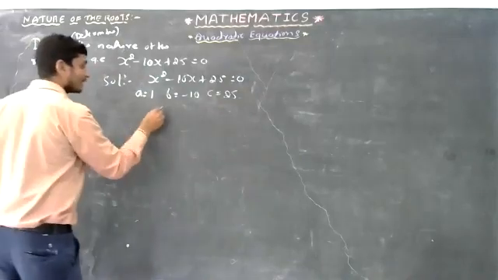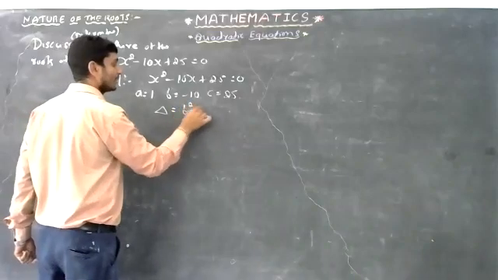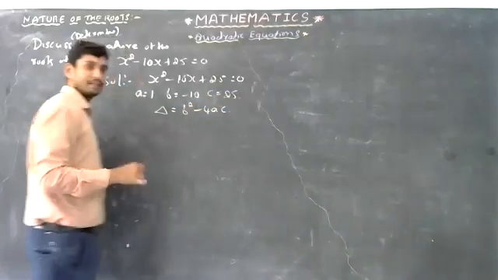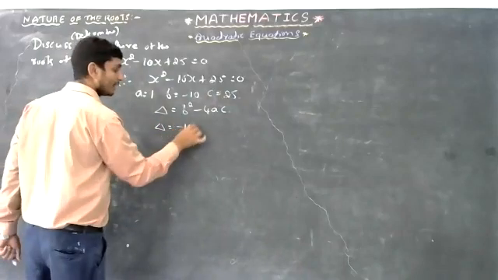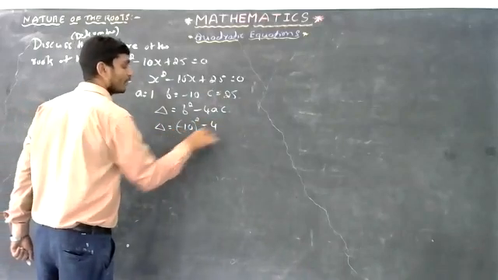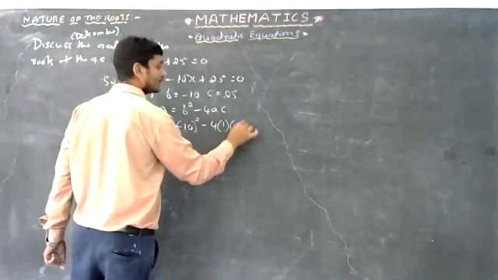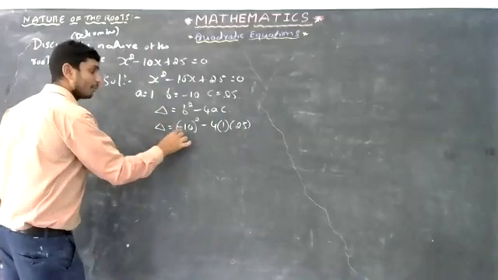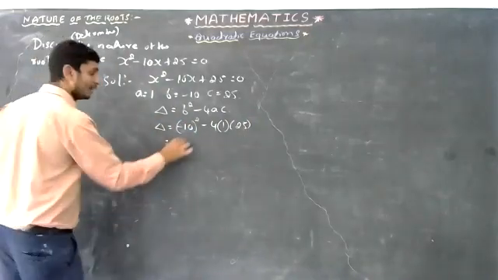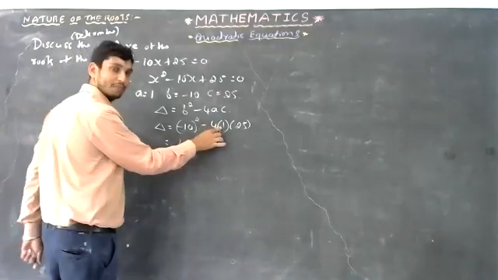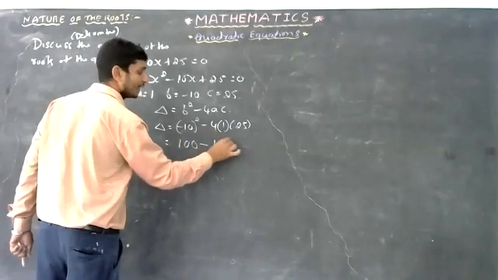Okay, let us find the discriminant. We can write discriminant equals, or you can write delta equals, the formula is b square minus 4ac. That is delta equals b square, b is minus 10, whole square, minus 4 into a, that is 1, into c, that is 25. Minus 10 whole square means minus 10 into minus 10. It becomes 100. Now minus 4 into 1 into 25: 4 ones are 4, 4 twenty-fives are 100.